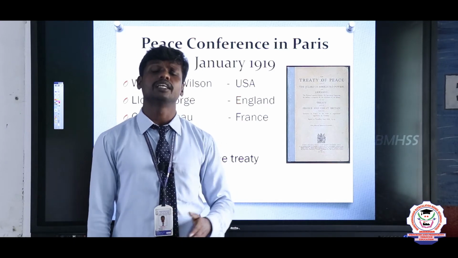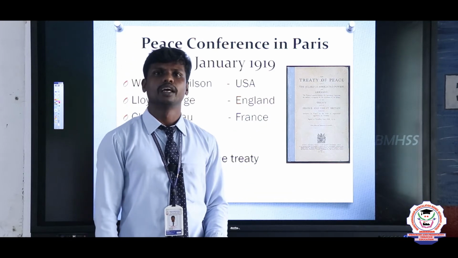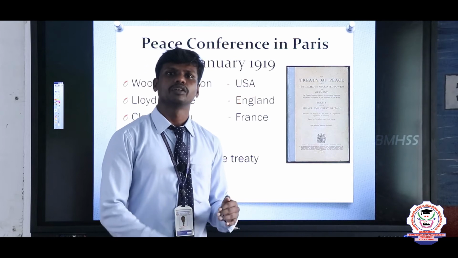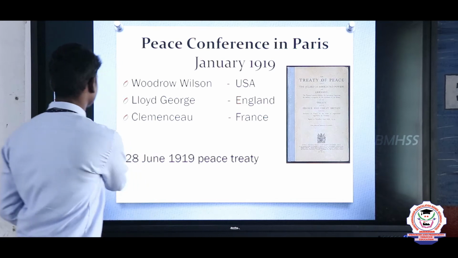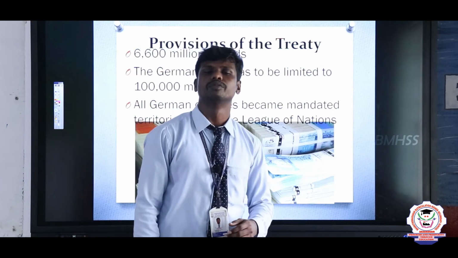After that, they gave a number of provisions, a number of points they listed out. According to this, some countries were punished, some countries got some kind of privileges. We need to know what they are. So the provisions of the treaty are what we are going to focus on.